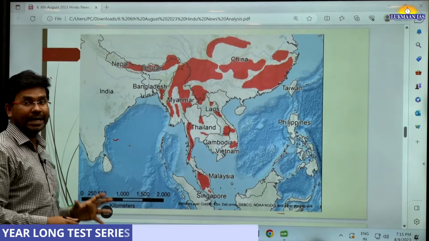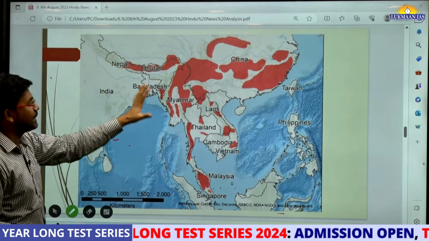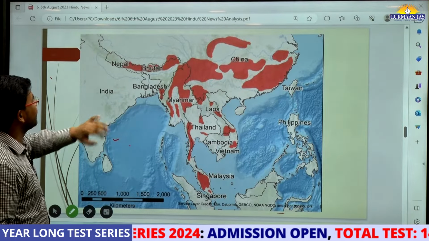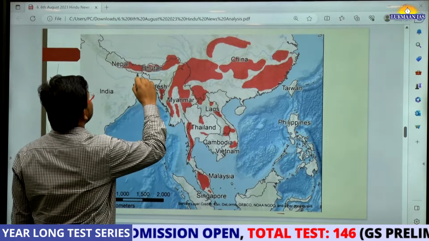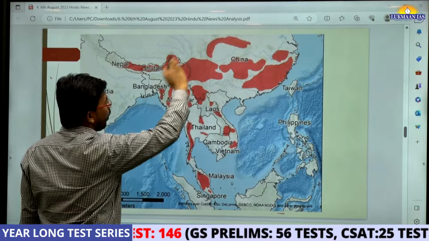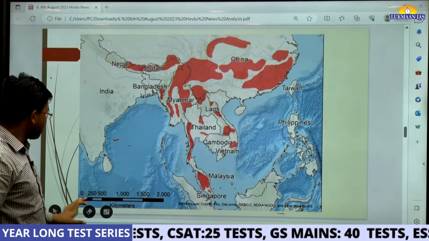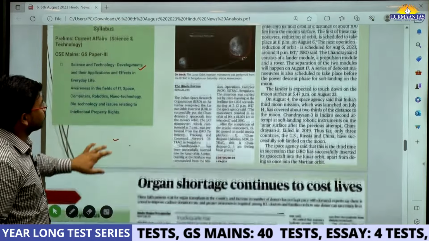Where do we find these clouded leopards? We find clouded leopards in many places, and generally they are found in northeastern India, like Assam. They are found in Bhutan and Nepal, and all the red shown zones have populations of clouded leopards.